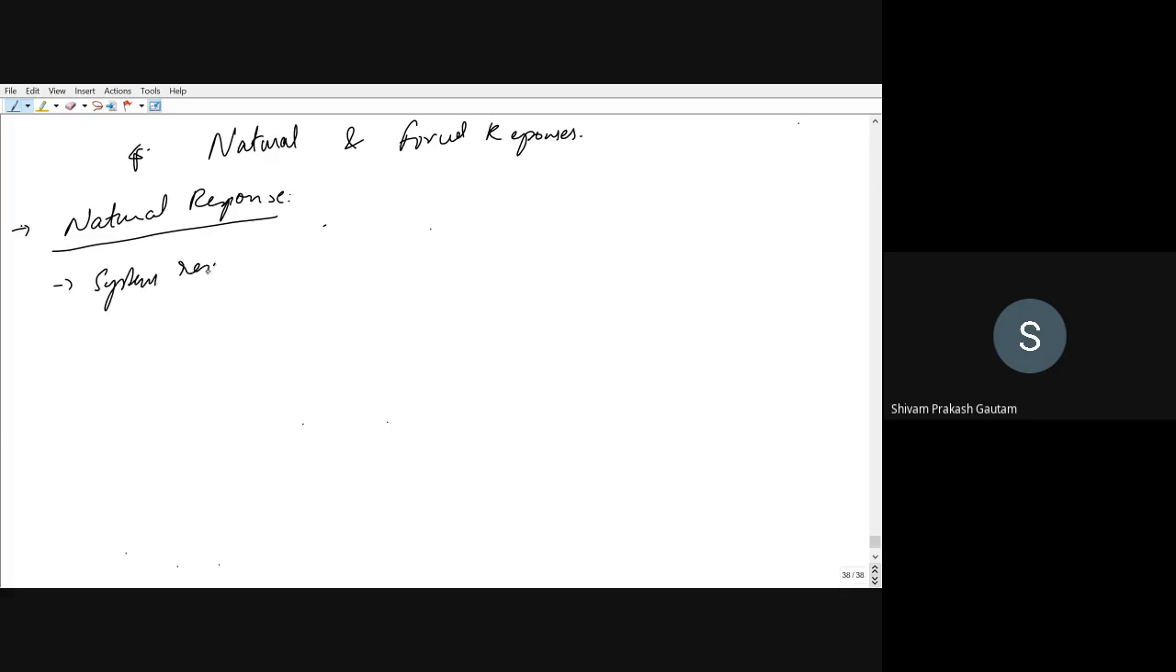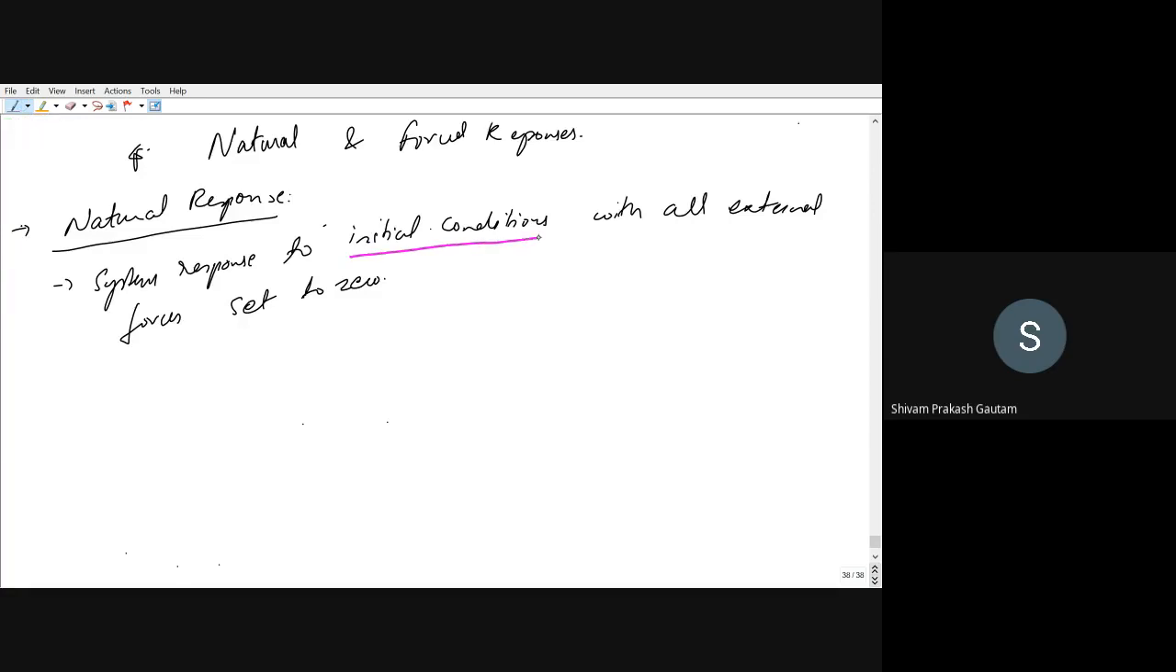System response to initial conditions with all external forces set to zero. What does this mean? You can see, system response to the initial condition with all the external forces set to zero. What does it mean? So suppose, for an example, we have an RLC network. Again, this is your input voltage. This is your R, L, and C.